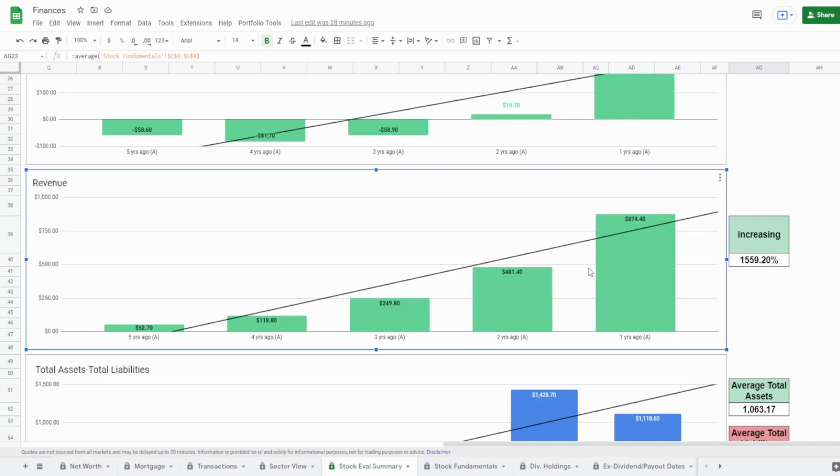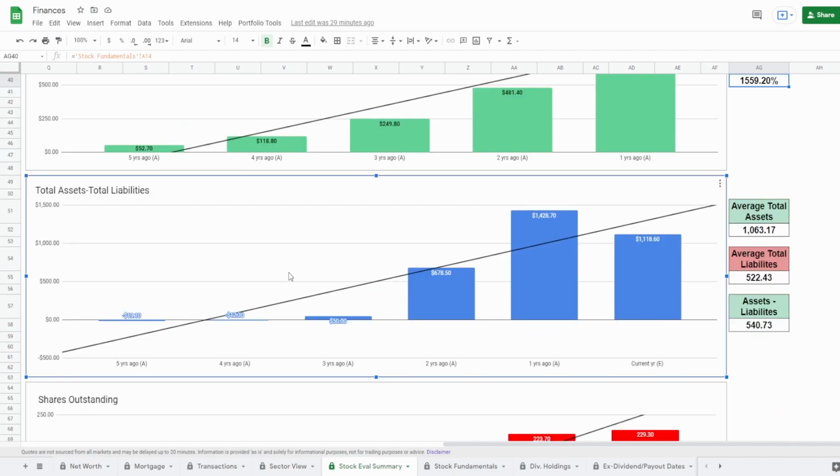Next, let's look at the revenue 5 years ago of 52.7 million to 1 year ago of 874.4 million, which is a huge increase, guys, of 1,559.2%. Oh my god, this is a huge increase. And not just that, guys, this is the first metric that we see where not only do they have everything positive, but they have everything positive and consistently increasing, which is what you want to see. Now, even though the revenue is doing great, the fact of the matter is that this one metric doesn't necessarily cut it when it comes to me wanting to invest in this, at least right now.